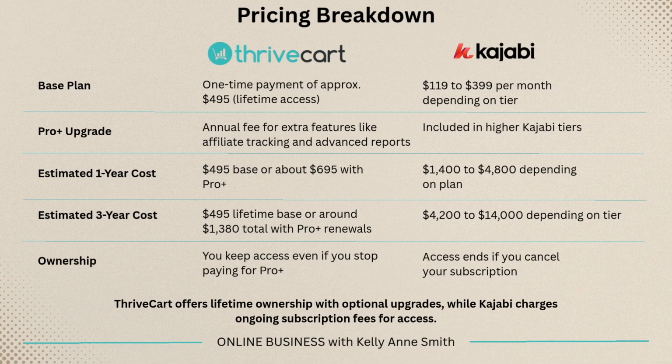Let's talk about pricing, because this is where the differences really add up. ThriveCart is a one-time payment for lifetime access. You can also upgrade to Pro Plus for an annual fee that locks in features like affiliate tracking, automatic sales tax, and advanced reporting. Even with that upgrade, you're still saving thousands compared to a monthly subscription. At the time of this recording, with ThriveCart, you're looking at $495 for the base with my affiliate link down below in the description, or about $695 with Pro Plus. And then with Kajabi, you're looking at $1,400 to $4,800 depending on the plan that you buy. Kajabi starts around $190 a month and can go up to nearly $400 depending on the plan.